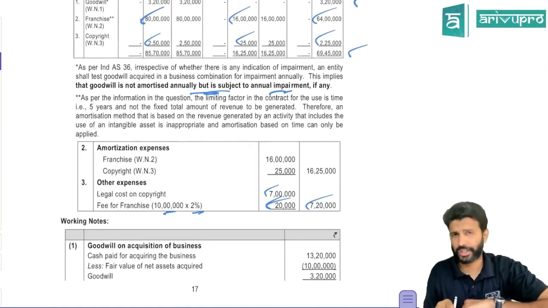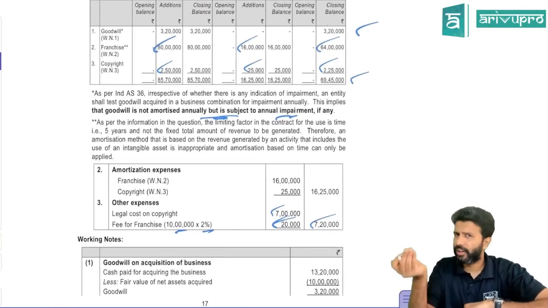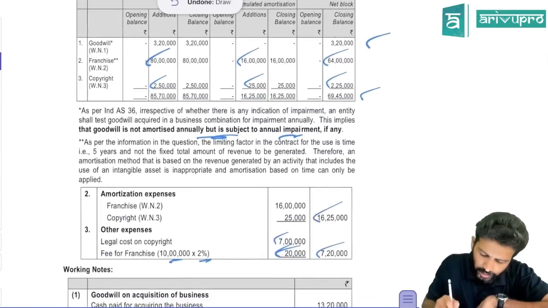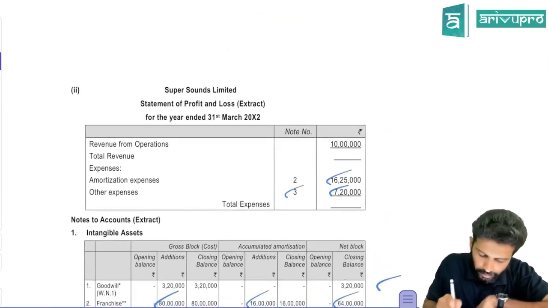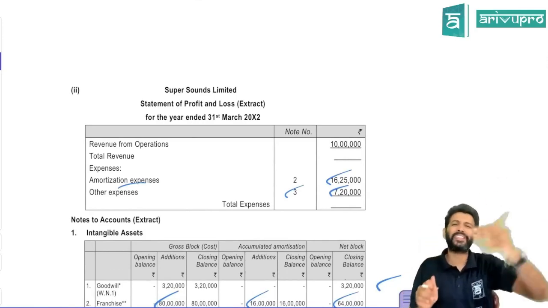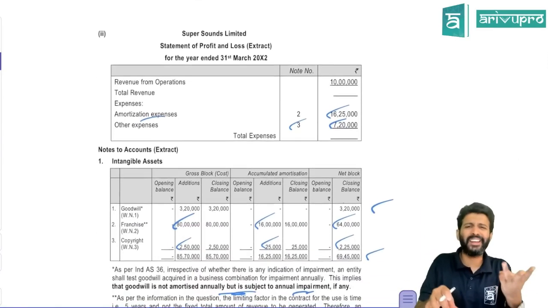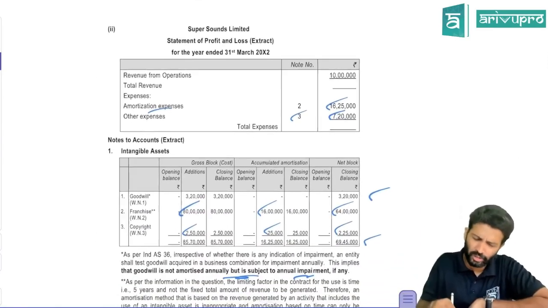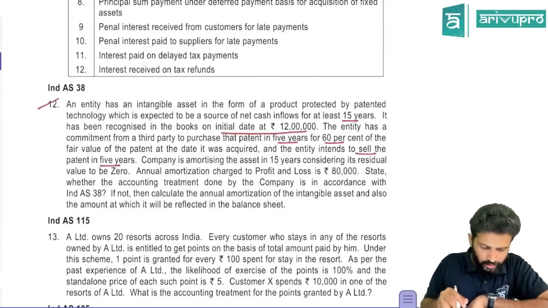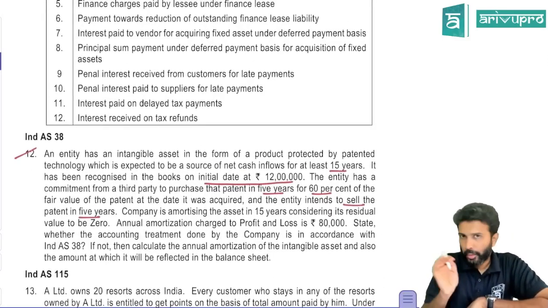What about amortization? In P&L, there is a separate category called depreciation and amortization. If you add all this amortization, it is 16,25,000. That 16,25,000 will come in P&L as an amortization expenditure. That's all. Simple, you just have to prepare a balance sheet and P&L extract with 3 intangible assets' amortization data. That's all this question was about. Okay. Yes, that's all.